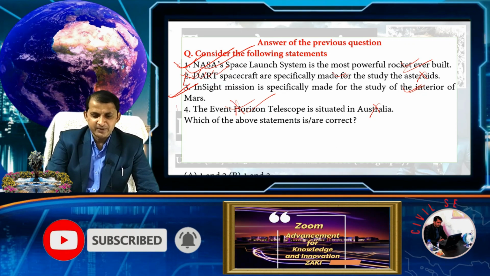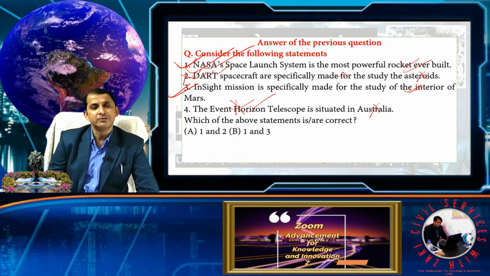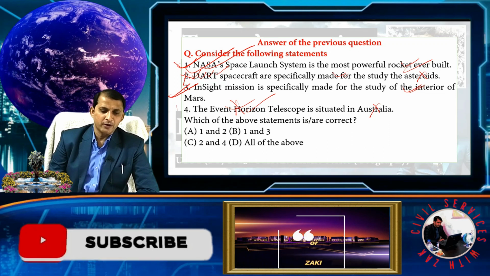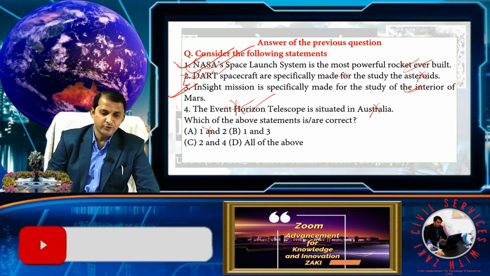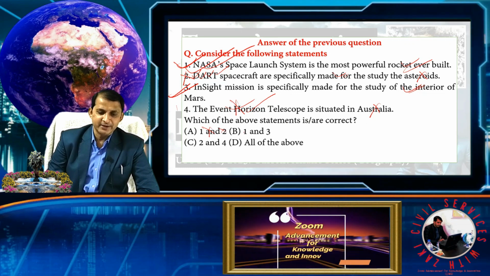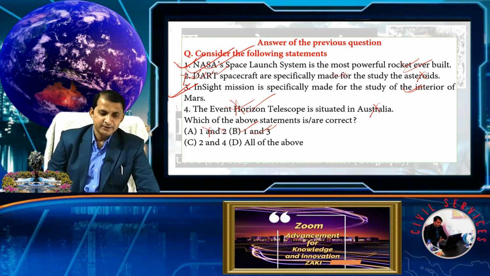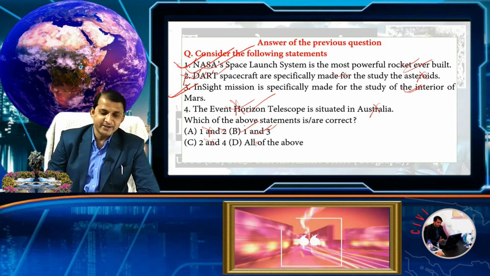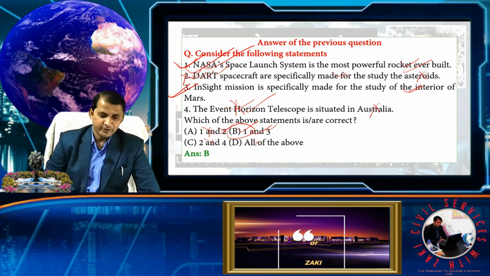Which of the above statements are correct? 1 and 2, 1 and 3, 2 and 4, all of them. 1 and 2 is wrong, because 1 is right but 2 is wrong. 1 and 3 is right. 2 and 4 wrong, all of them wrong. So your answer is B.